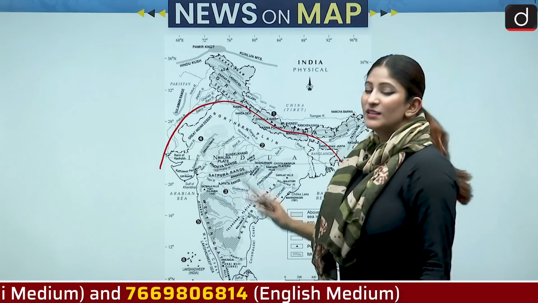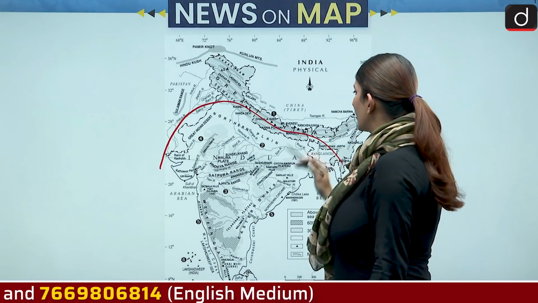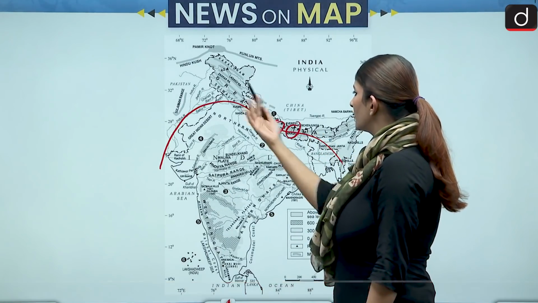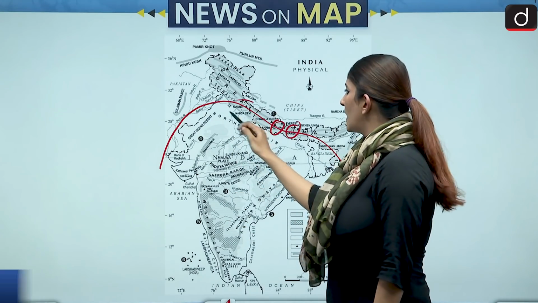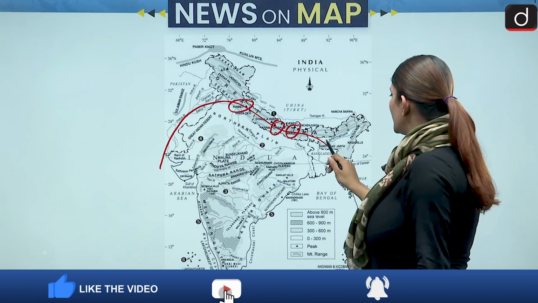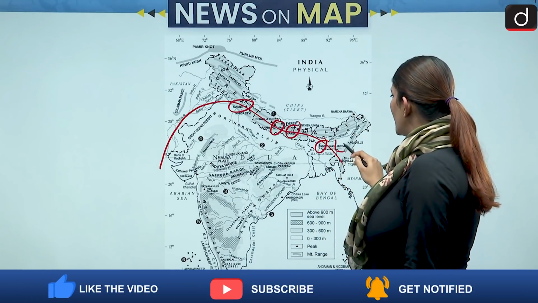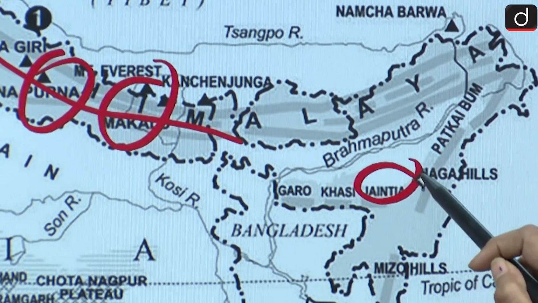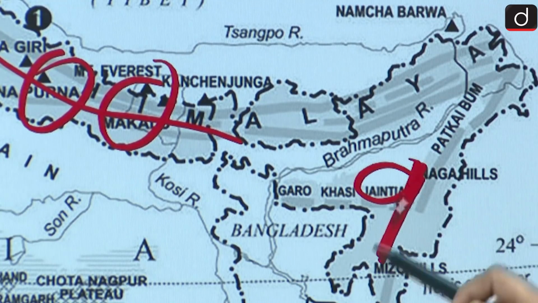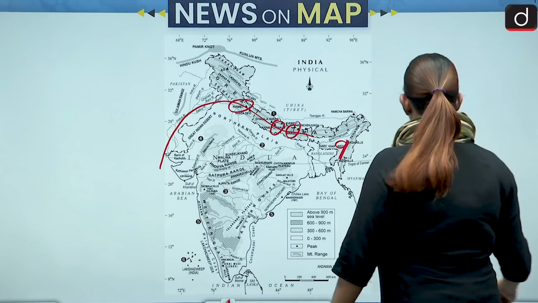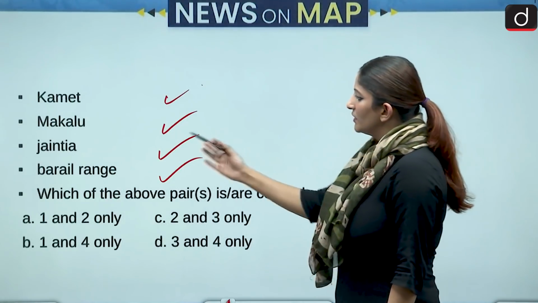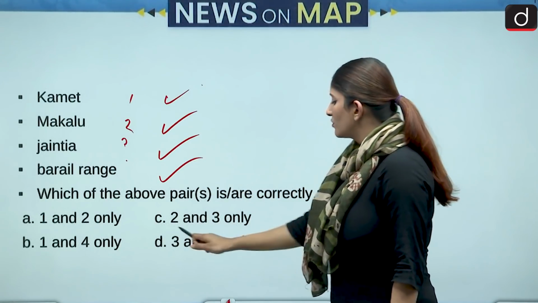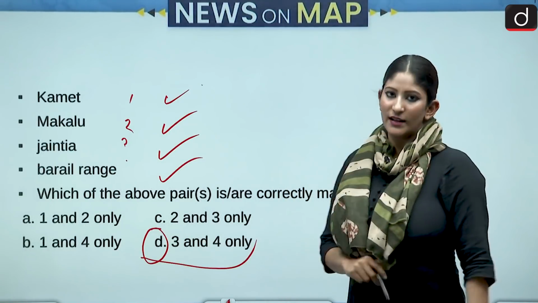Okay? So as you see, this is going through this and covering this much area, then till here. So this particular arc is, of course, going through Makalu, and here Annapurna is also there. Annapurna was not in the options. Kamet is there, and you see Garo is there, but Jaintia is not there. And here Jaintia is out of it, and here is Bareil range, okay, in Assam. So Bareil range and Jaintia fall out of the arc. The correct answer should be 3 and 4. This is 1, 2, 3 and 4. So 3 and 4 is option D. Option D is the correct answer over here.